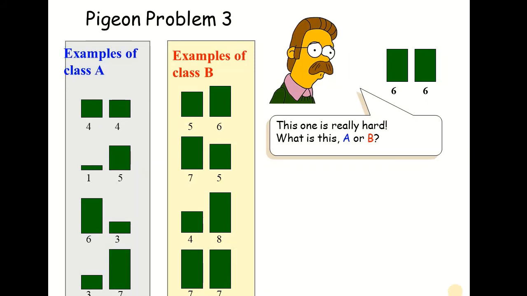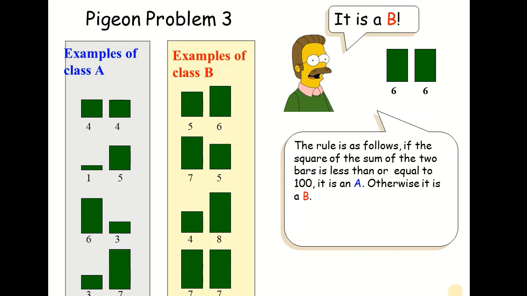Now, if you look at the unseen instance, 6 plus 6 is 12, which is clearly above 10, and all the instances that we have in class A do not have such a pattern. It's more like the instances of class B, so we can classify it as belonging to class B.